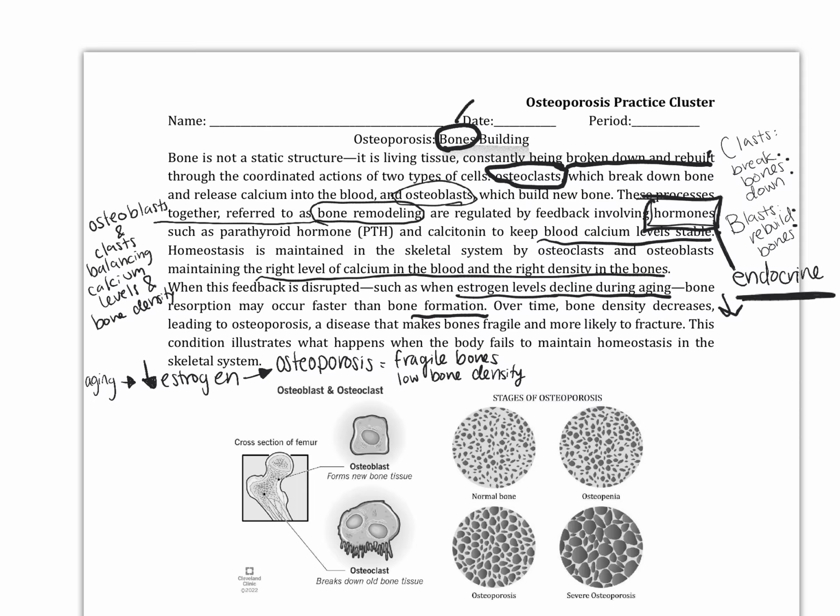I also want to add that bones up here and throughout the entire reading really tells me we're talking about the skeletal system. And then over here, I just wrote that bone remodeling refers to osteoblasts and clasts balancing calcium levels and bone density levels. So I wanted to note to myself those two things that we're balancing. As we said, we're talking about homeostasis here, so we're talking about balance. I'm gonna write that too, actually. Balance.